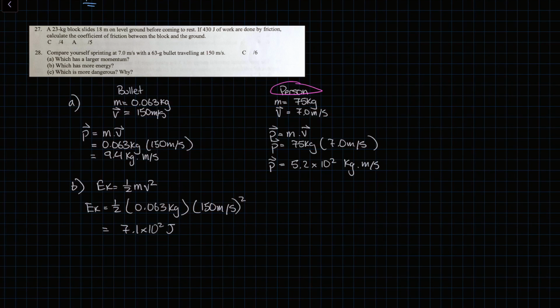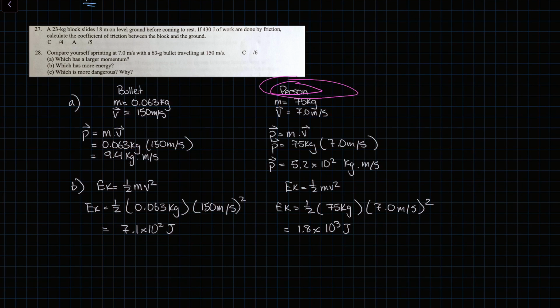Same goes for the person. EK equals half mv squared. EK equals half times the mass of the person multiplied by its velocity squared, and that evaluates to 1.8 times 10 to the power of 3 joules. Perfect. So when we compare the two quantities, we see that the person, again, has the higher kinetic energy.